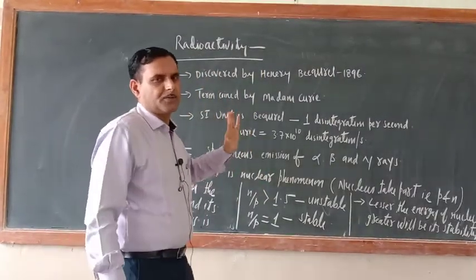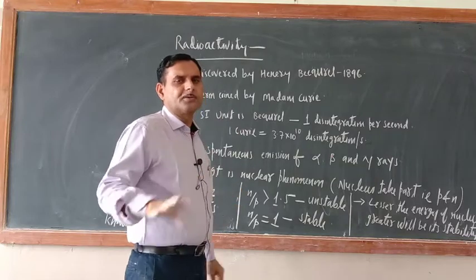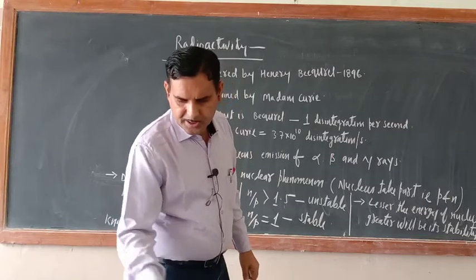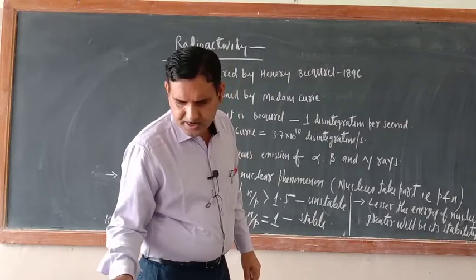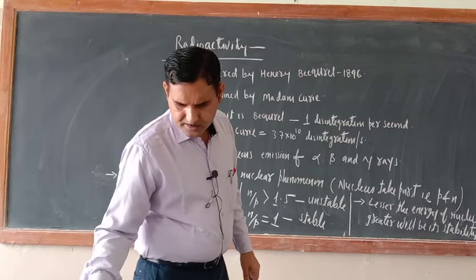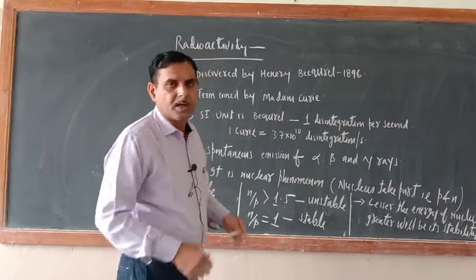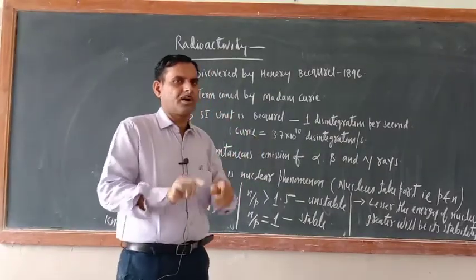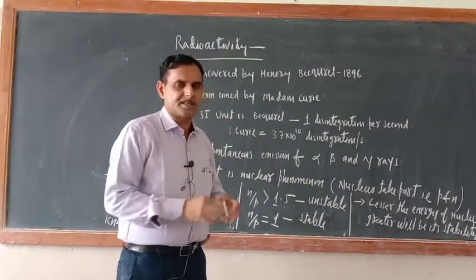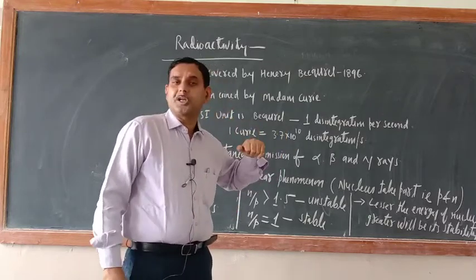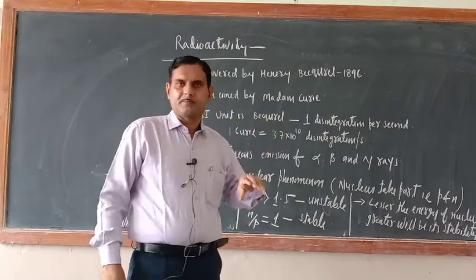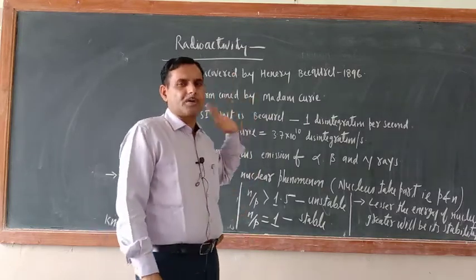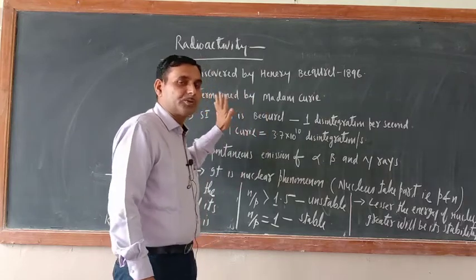Just see, in the last video what I taught you? I taught you basically regarding the atoms, Dalton's theory, and the atomic theory of Dalton, their drawbacks, everything we have discussed. Now what should I teach next? Models of atom. The models of atom you have studied in 11th class, radioactivity you have not studied. That is why it is better to teach this one.